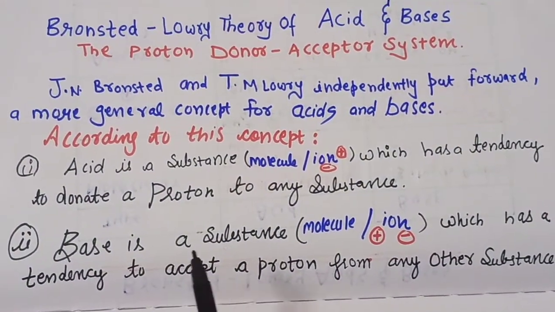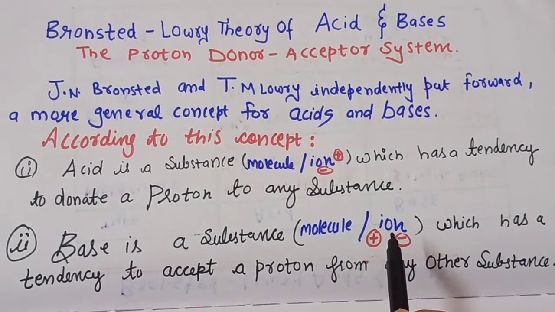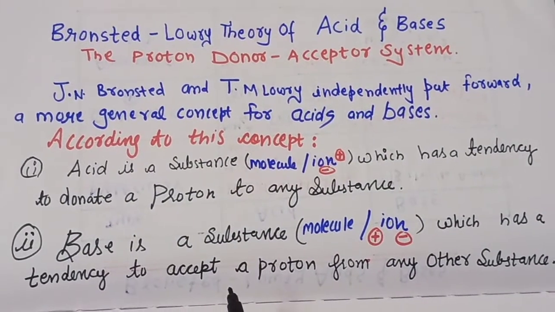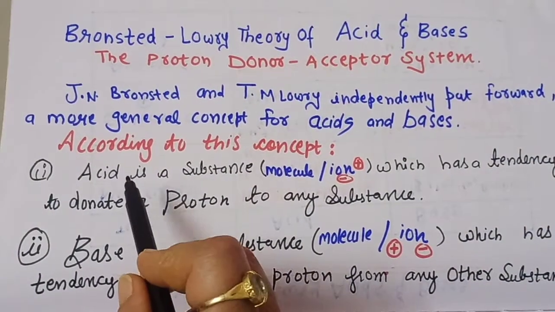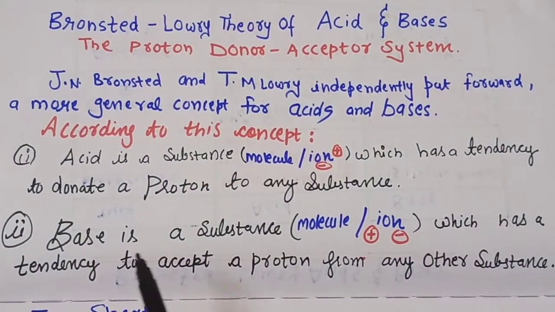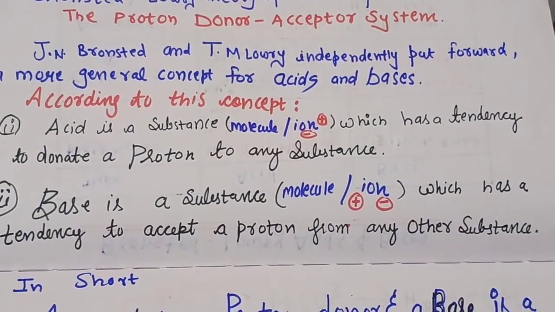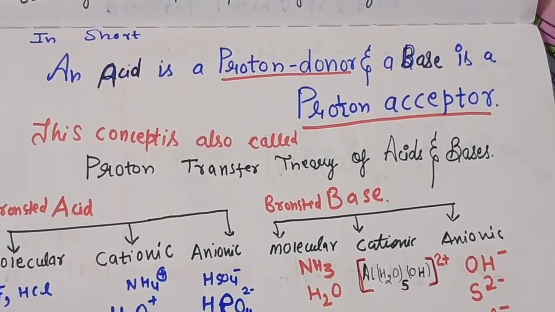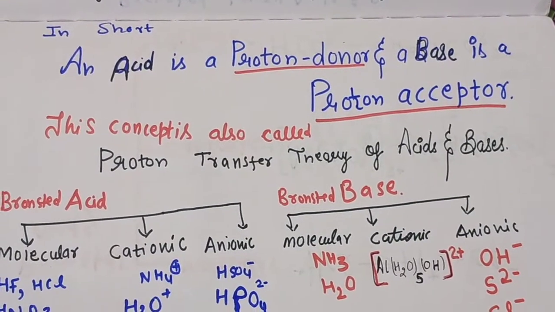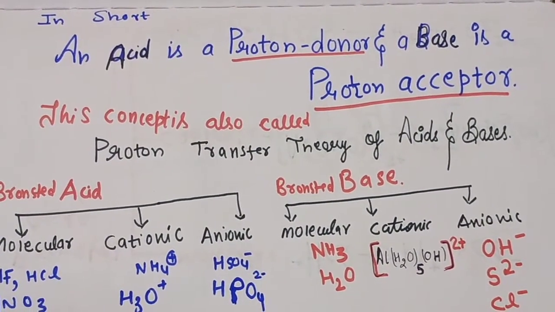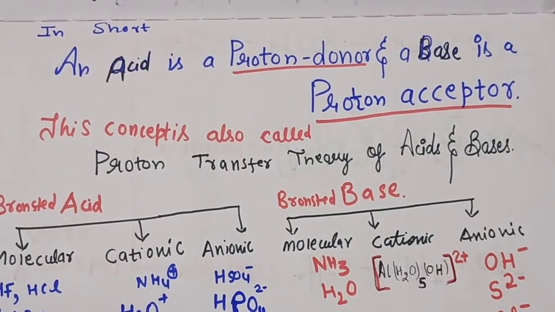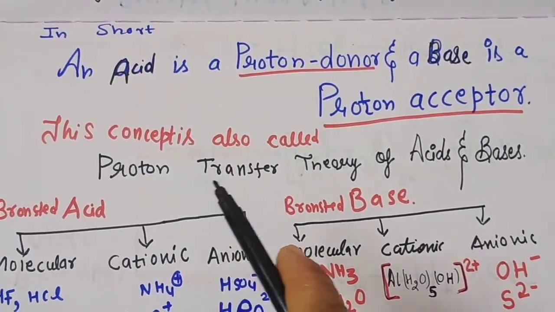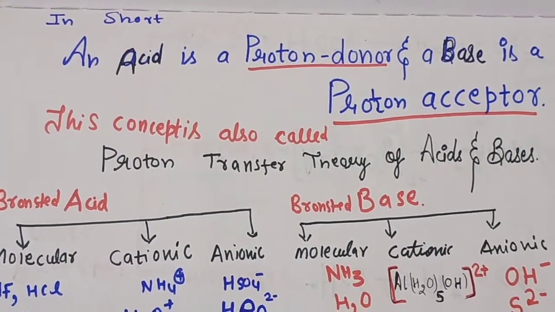And what is a base? A base is a substance, it can be a molecule or an ion, a cation or an anion, which has a tendency to accept a proton from any other substance. Means acids have the tendency to donate and bases have the tendency to accept protons. In short, an acid is a proton donor and a base is a proton acceptor. This concept is also called the proton transfer theory of acids and bases, as here the transfer of a proton takes place from the acid to the base.